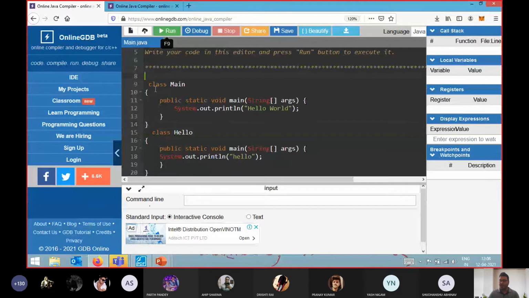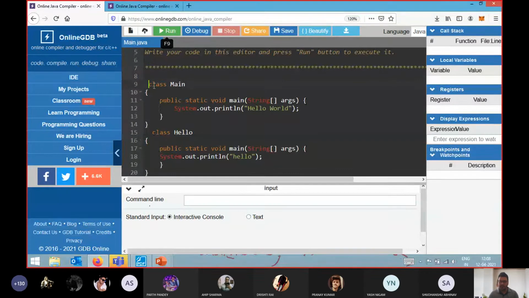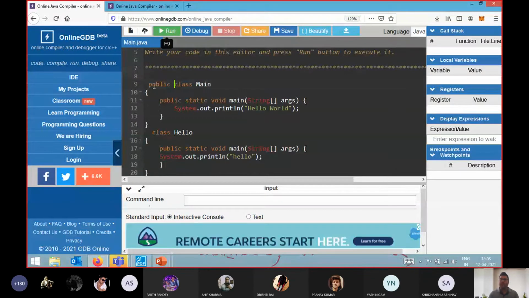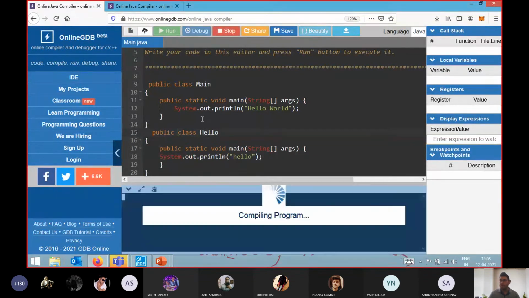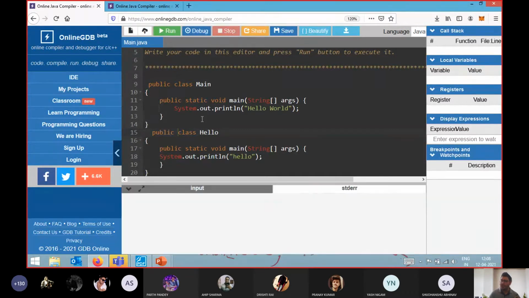But the point we should always keep in mind is that you already know we can make a class public only when the class name and the file name are the same. So you can make only that class name public. If I make 2 classes public and execute this code, always remember you will get an error.